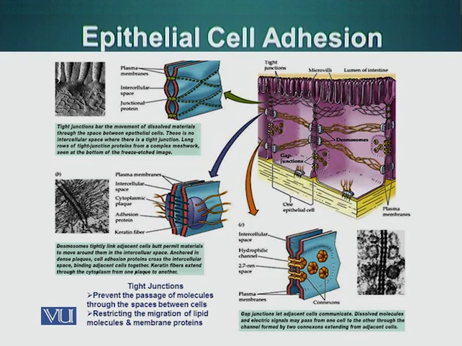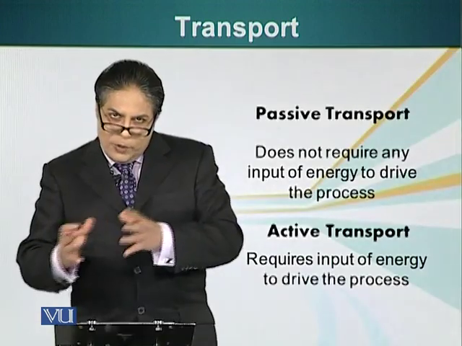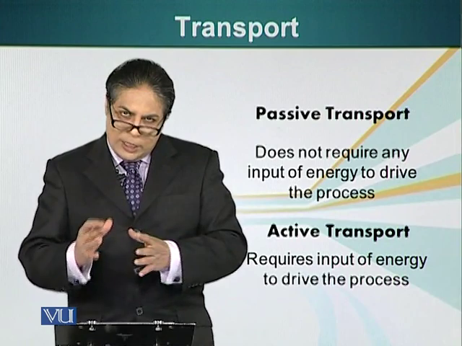Water molecules and small molecules can pass through these connexons, thereby linking these two cells in a way that they can communicate with each other. They can exchange small molecules and ions. They can be electrically coupled due to these connexons, which is an important thing for certain types of cells and certain tissues.